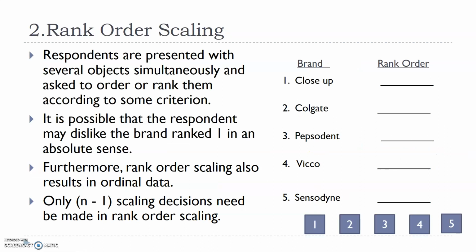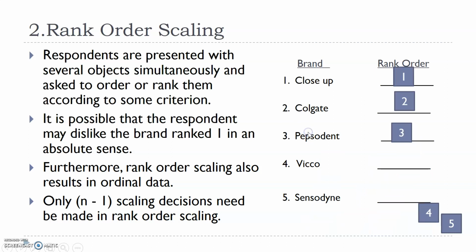Next one is rank order scaling. Let's say I have 5 different brands of toothpaste. I want to rank them. I have asked a respondent to rank them. So basically, how many choices are you making? If I have these 5 brands, the answer is not 5. Basically, I'm making 4 choices, because once I make those 4 choices, the last choice is already done, right? Because I have to rank them. So if I rank these 4 brands as 1, 2, 3, 4, then the last brand is obviously going to be 5, right?